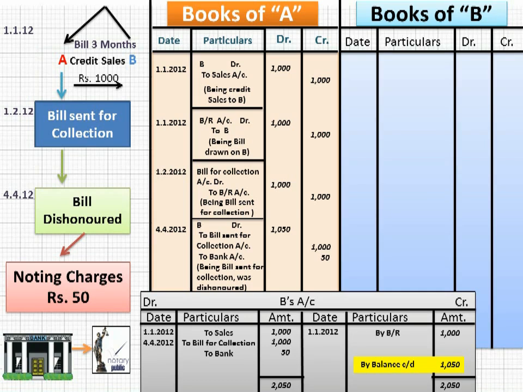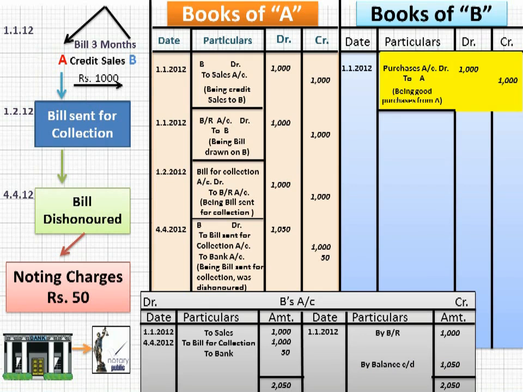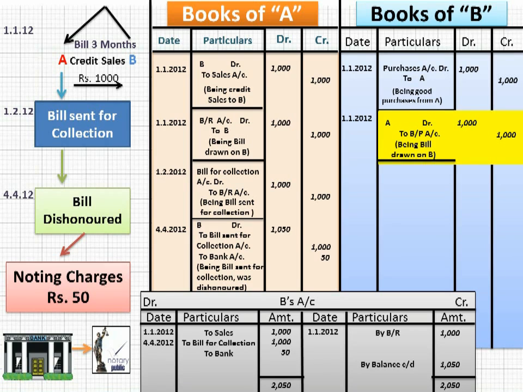Now, journal entries in the books of B. I'm going to make the journal entry just parallel of A's journal entry so that you feel more convenient and it becomes more effective. So on 1st January, suppose if you are B, what you have done? You have purchased goods on credit basis. So what will you do? Purchases account debit to A. On 1st January, what did you do? You accepted a bill, means you gave a bill signed by you to A. So journal entry will be A to BP, rupees 1000.